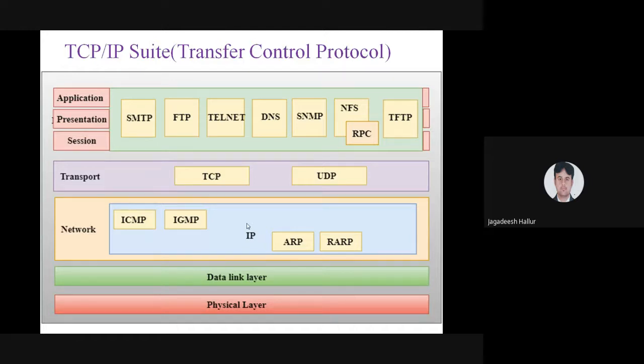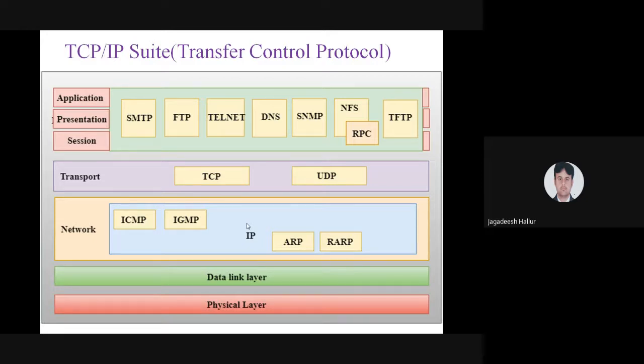TCP/IP consists of 4 layers. The application layer, presentation layer, session layer and transport layer will be converted into only one layer, that is the application layer. All these layers work on the software part, so they have been converted into only one layer, the application layer.